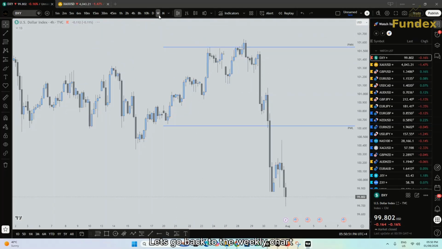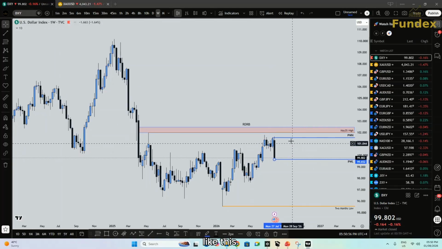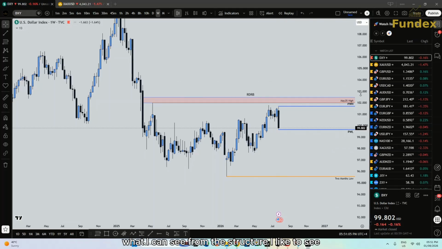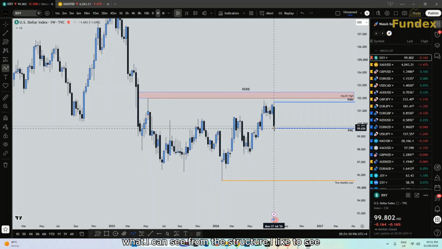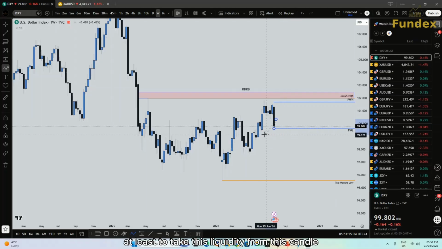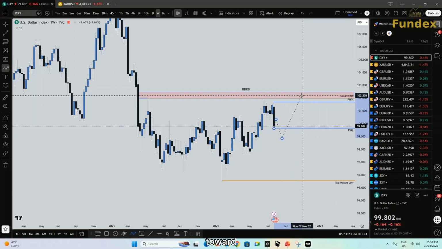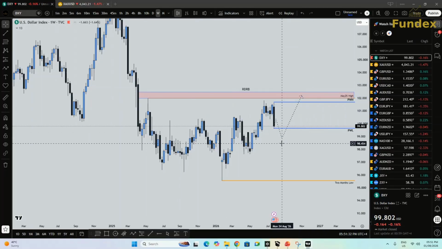Let's go back to the weekly chart and let's adjust the level like this. Previous week high, previous week low. What I can see from the structure, I like to see one push lower and then continuation, at least to take this liquidity from this candle before the next aggressive move toward 102. This is what I was waiting for a long time, and I think it's going to happen very soon.